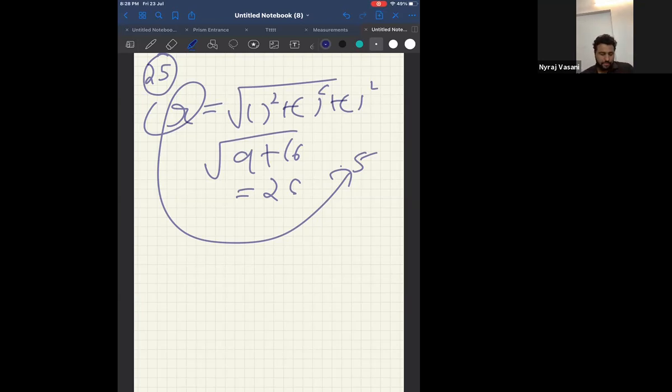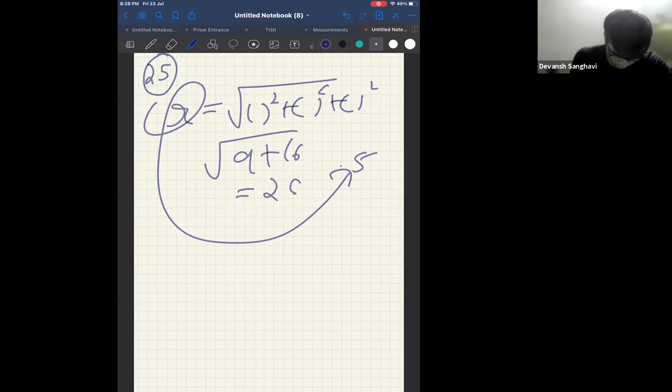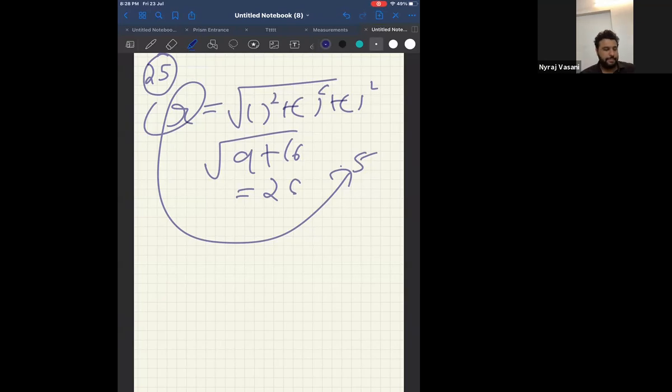Q into V. Tell me the answer. Option A. Answer is A, not D, not C. Now, how are you getting D as your answer? Can anyone tell me? I got 4 answers as D. It is W is equal to QV. Getting it? Direct formula. Okay, turn the page.